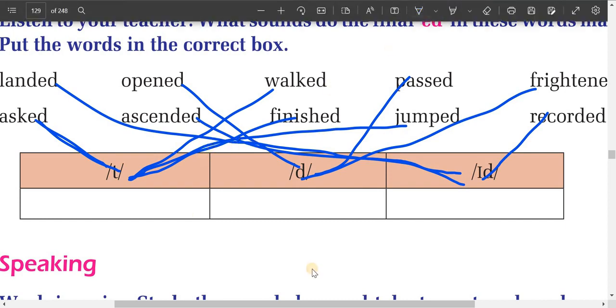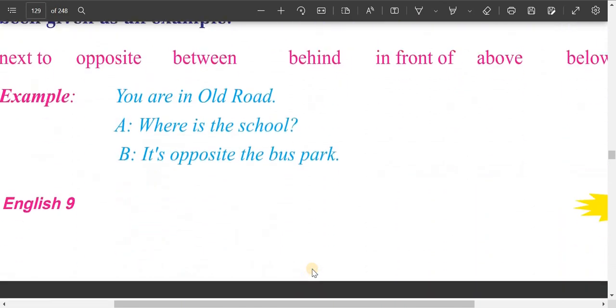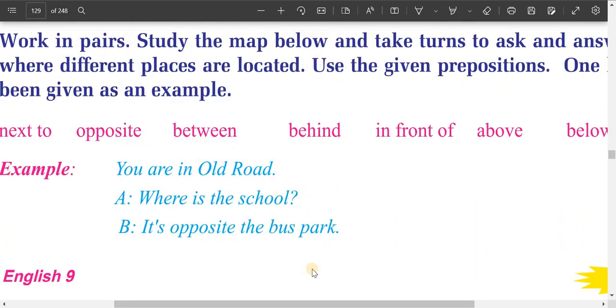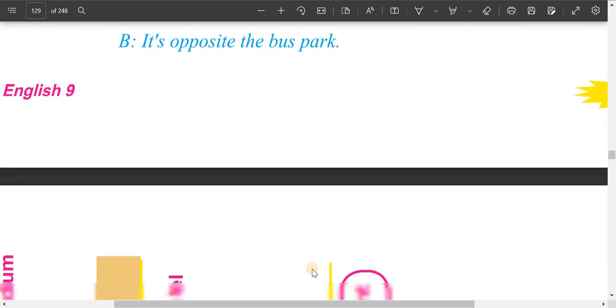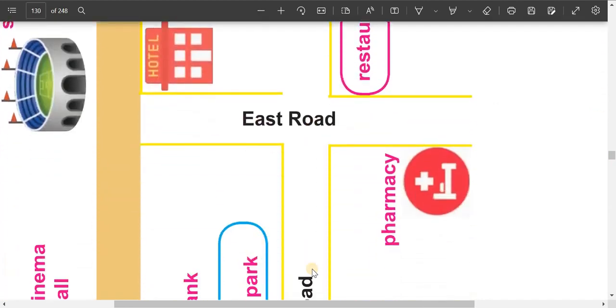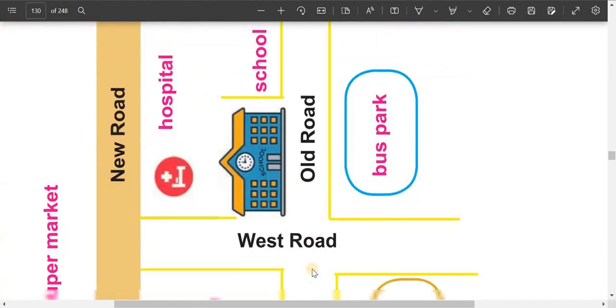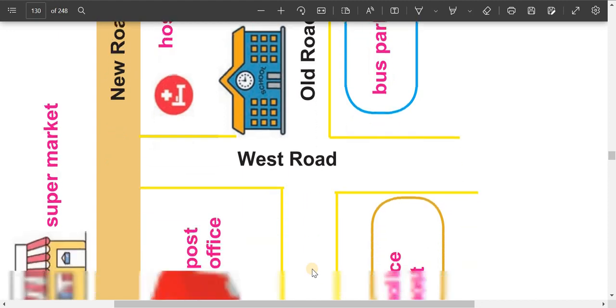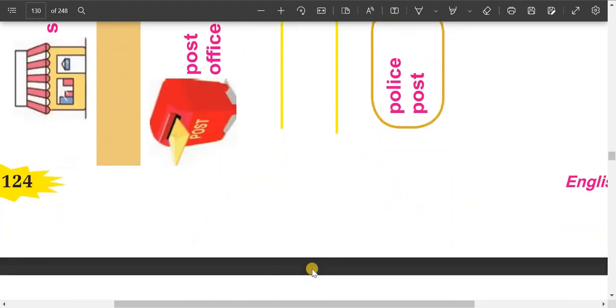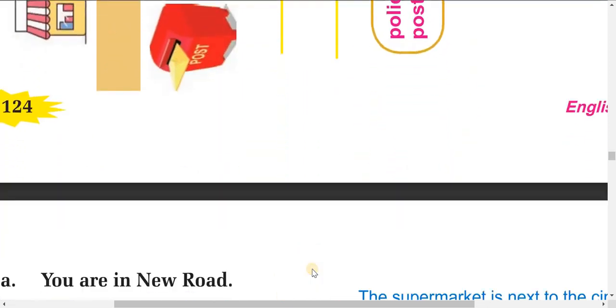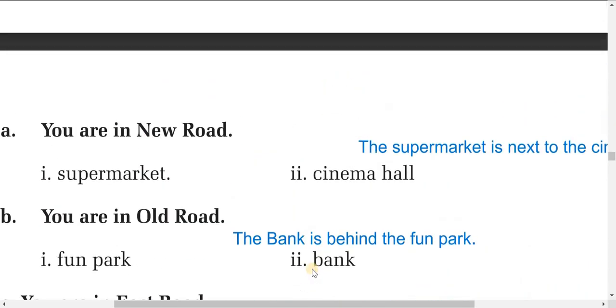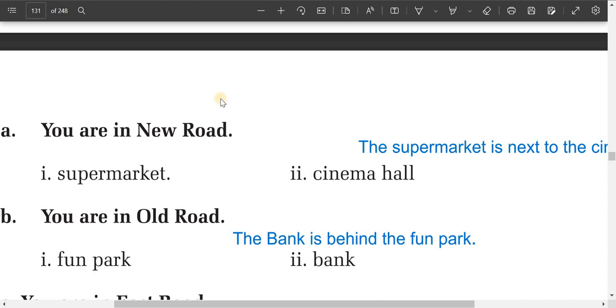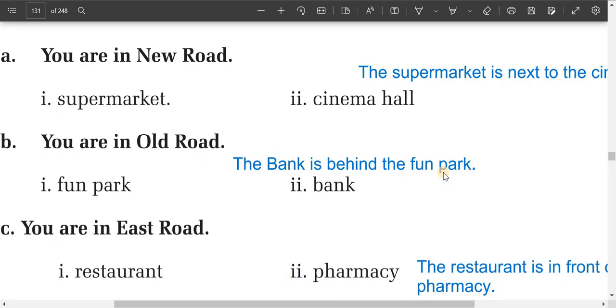Now let's do the next one. This is preposition. It's very easy. This is finding the location. Look at the map. You can see the map in your textbook, dear students. And let's do the relationship in place of location, dear students. What is this? I'll show you. First one is supermarket and cinema hall. Okay, the supermarket is next to the cinema hall. You can find this on the map if you look at the map.